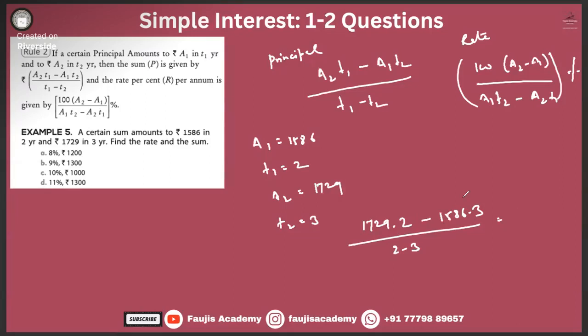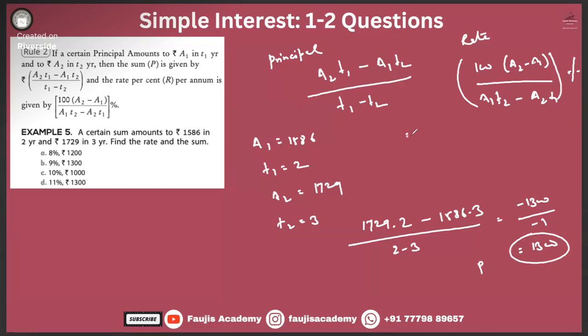How much is the numerator, guys? 1729 into 2 minus 1586. I'm using calculator, don't freak out. This will give you minus 1300 divided by minus 1, which is nothing but 1300, which is your principal, right?